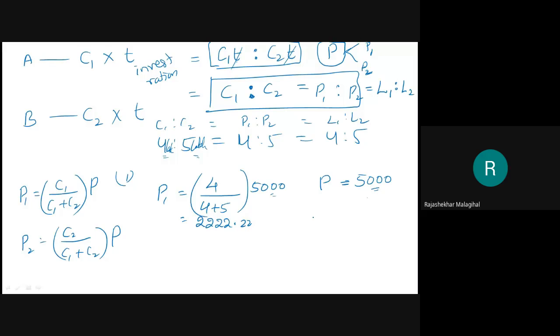That person will get 5 divided by 9 into 5,000, which is 2,777.7 rupees. See, the profit is distributed justifiably, in the same ratio. We'll solve many problems on this.